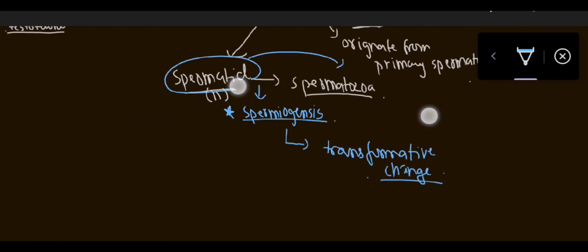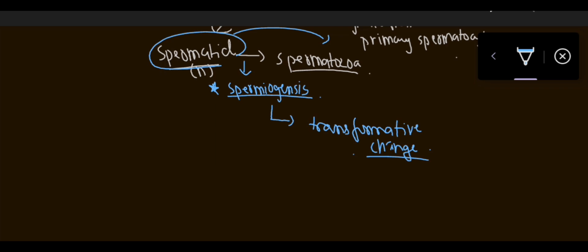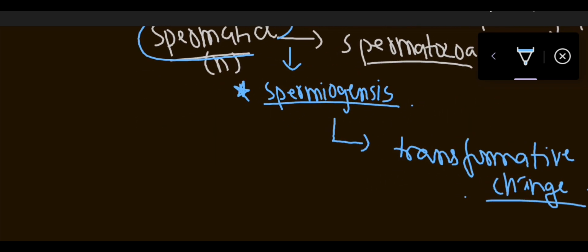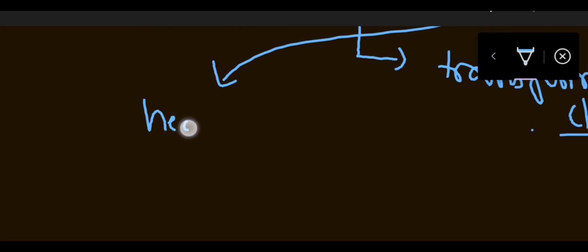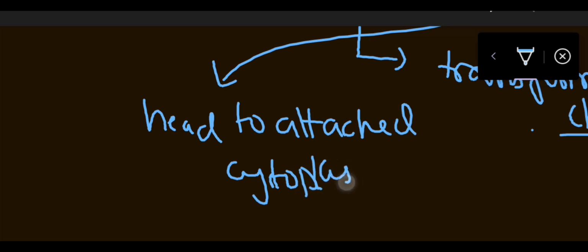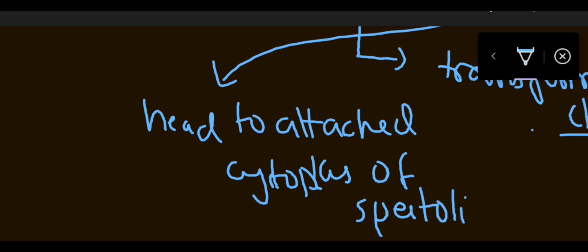Fine. After this, basically this spermatozoa head will be attached to the cytoplasm of Sertoli cells. Why Sertoli cells? Because Sertoli cells provide nutrients to the sperm cell.